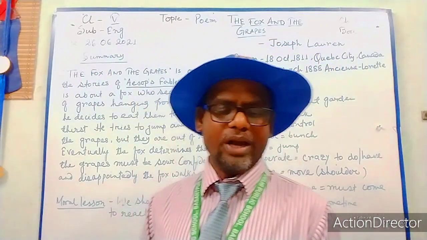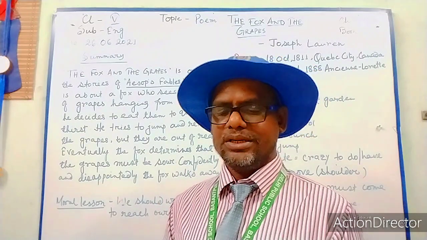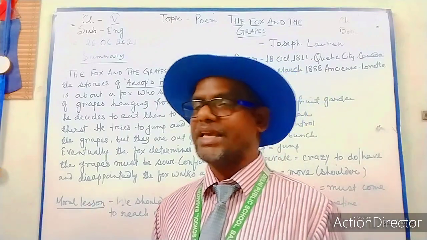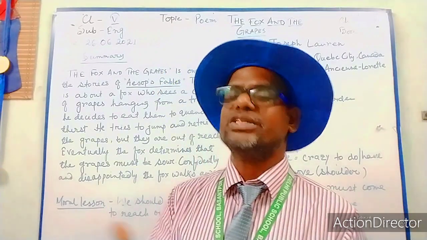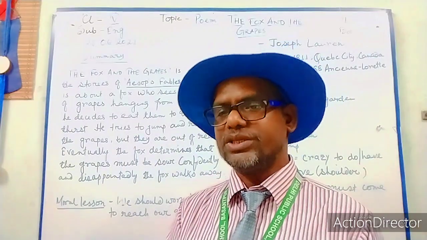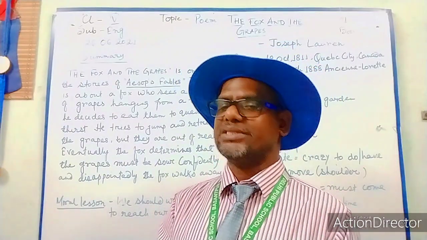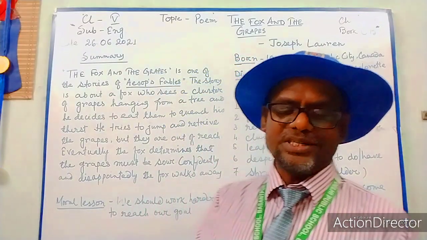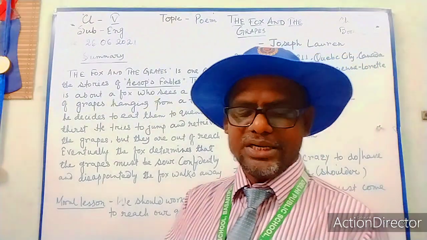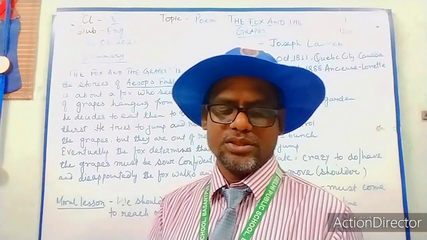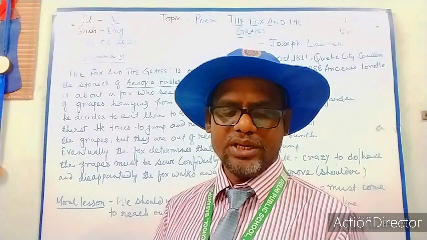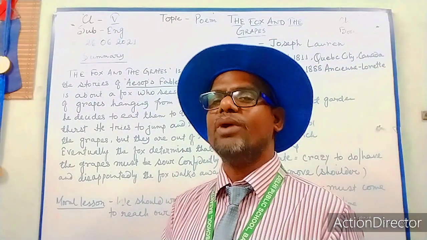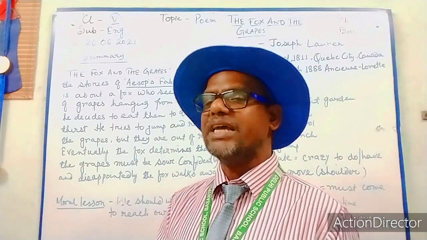Next, while passing through an orchard, he suddenly spotted a cluster of grapes. So here a gap is given: while passing through an dash. After an you can write orchard. Orchard is starting with a vowel sound, here an is given, so here must be orchard. While passing through an orchard, he suddenly spotted a dash. Spotted a what? Spotted a cluster of grapes. Okay. He tried to get at it by dash. By what? By jumping.